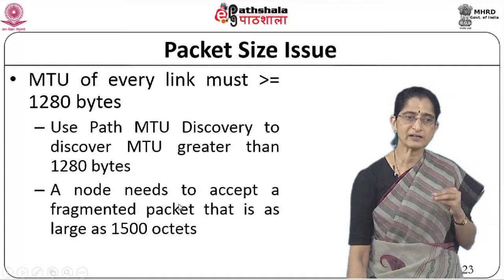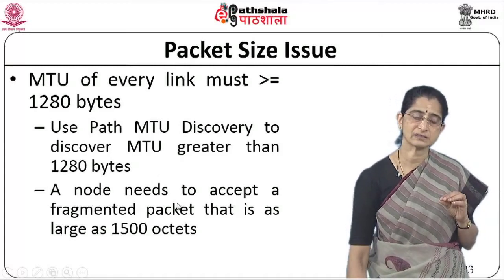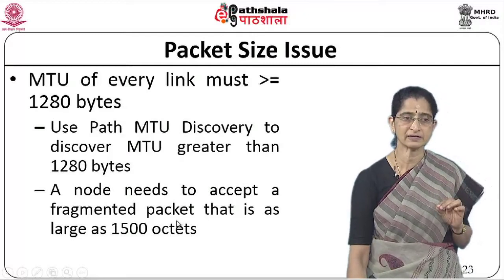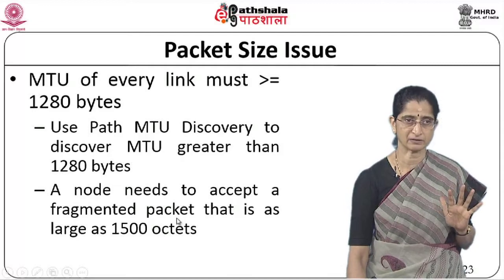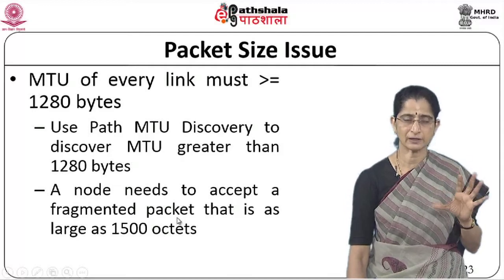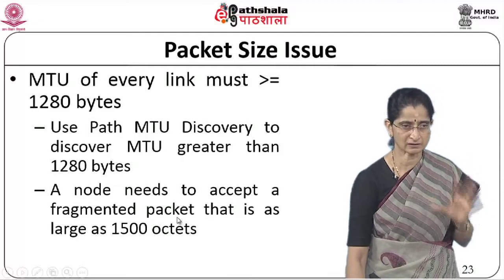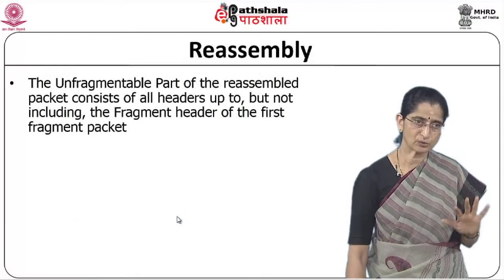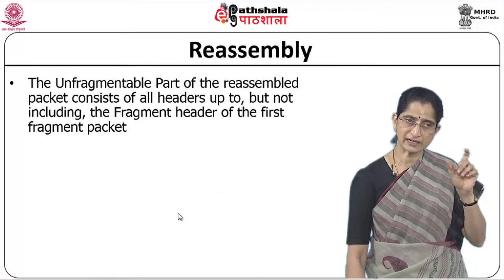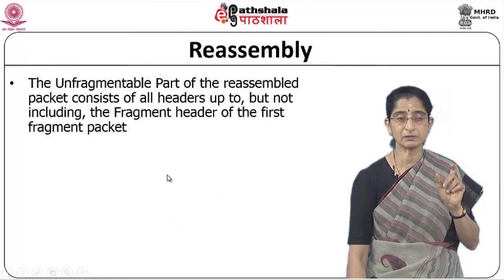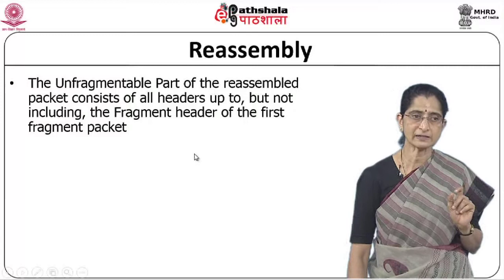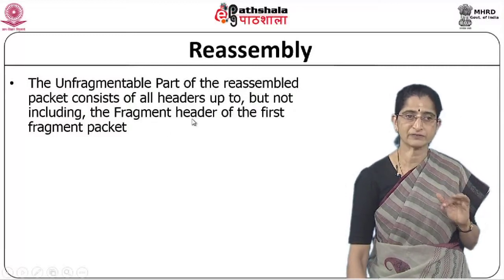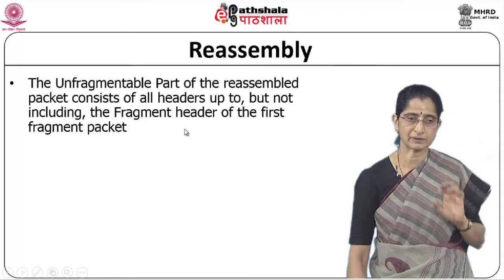Therefore, the requirement for a node is that it should accept a fragmented packet that is as large as 1500 octets. These are some of the guidelines given by IPv6. And reassembly gets done only at the destination. The unfragmentable part of the reassembled packet consists of all headers up to but not including the fragment header. That is the unfragmentable part.